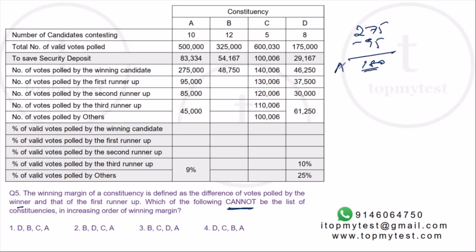This is for A. B, we don't know as of now. C and D. For C, we know the difference is 10,000, and for D, it is 46,250 minus 37,500, which will be somewhere around 8.75 or something like that.